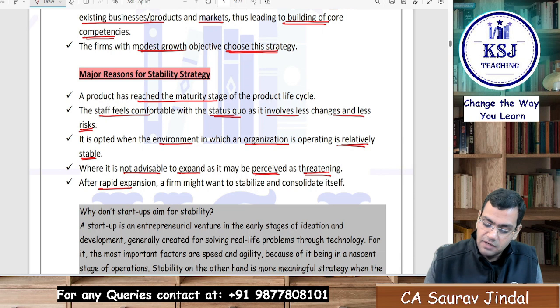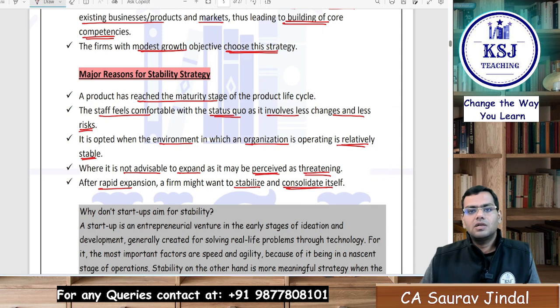After rapid expansion, a firm might want to stabilize and consolidate itself. Now I have 3 crore rupees. I invested 3 crore rupees in the expansion of the business, right? I purchased a land, I purchased a building for setting up the expansion of my business. Now after that, what will happen, sir? Now I will stabilize, right? With whatever resources I have, I will try to make the best use of those resources and earn now to get a return on that 3 crore rupees. Because I cannot be continuously in an expansion stage. I need to stabilize, I need to earn. Once I have sufficient earnings, then I might go for further expansion. But after the rapid expansion, I will stabilize.